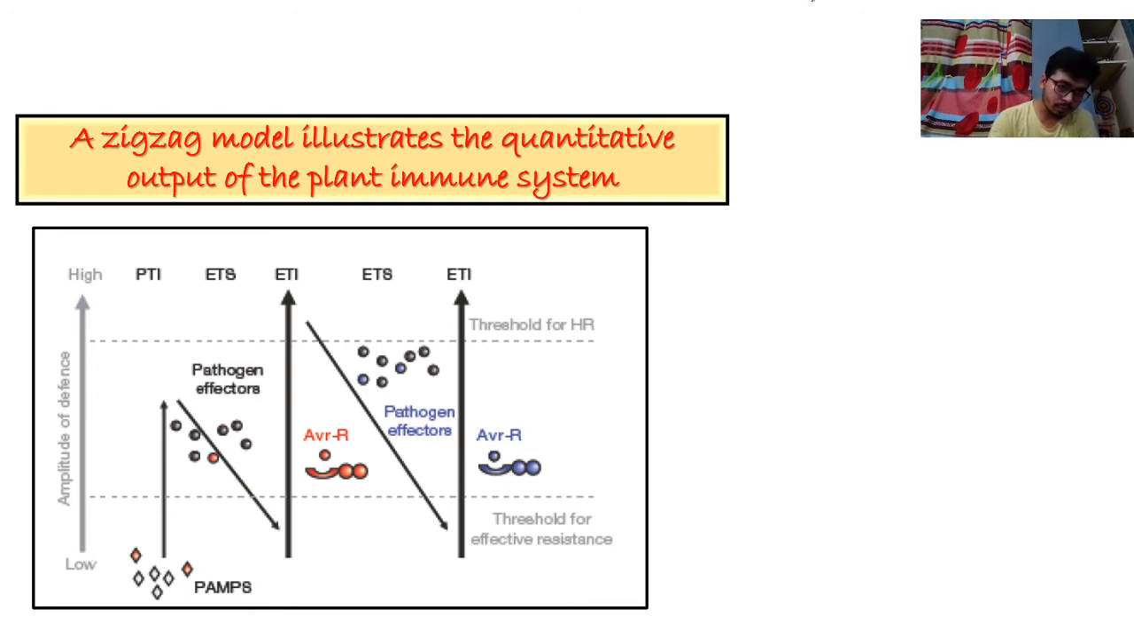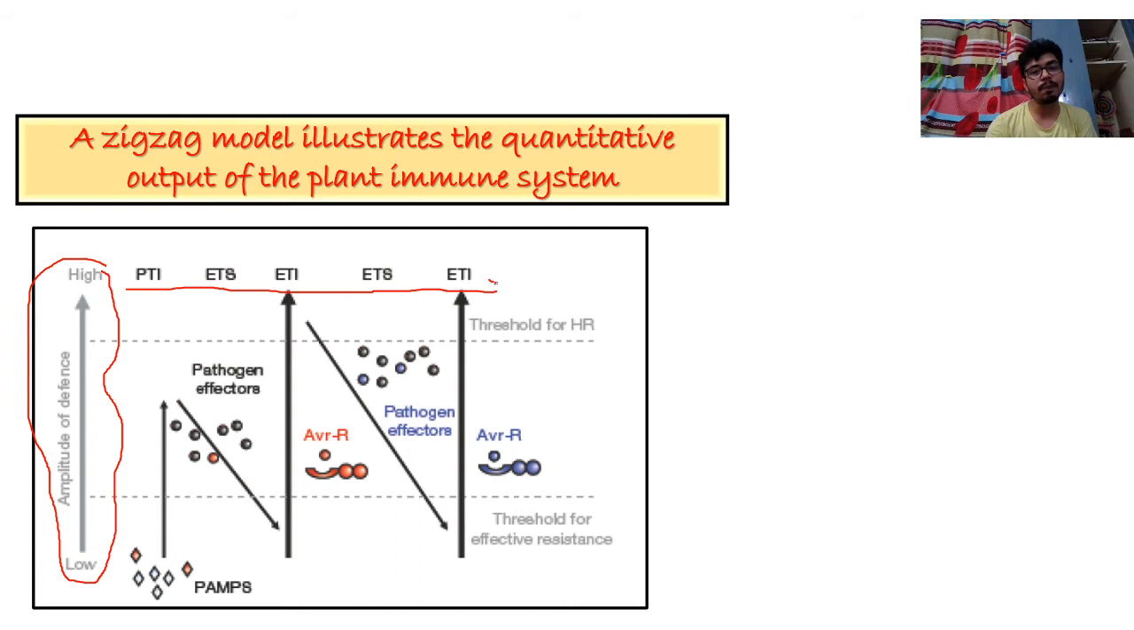Okay, so just try to understand, this is the amplitude of defense. Defense तब तक बढ़ता जाएगा जैसे जैसे PTI से ETI की तरफ आप बढ़ोगे. The level of amplitude of defense mechanism will increase as you go from PTI, pattern triggered immunity, to effector triggered immunity. So ultimately what is going on? This story is first of all PAMP molecules. These PAMP molecules are nothing but molecules produced by the pathogens.